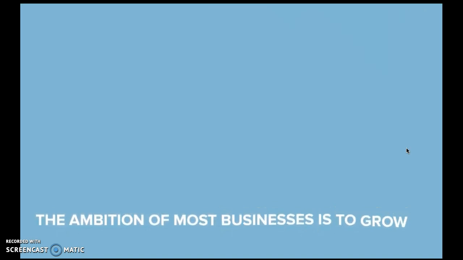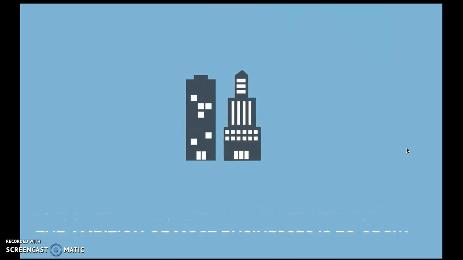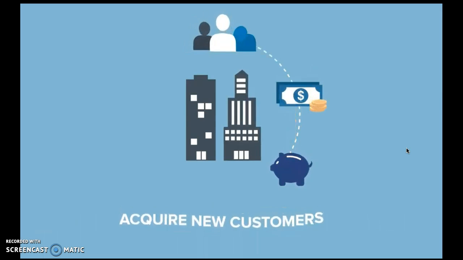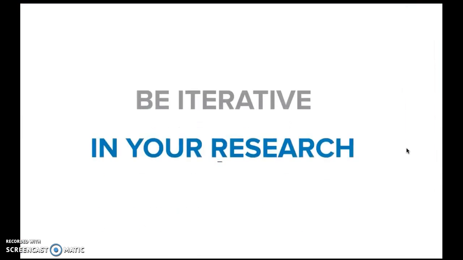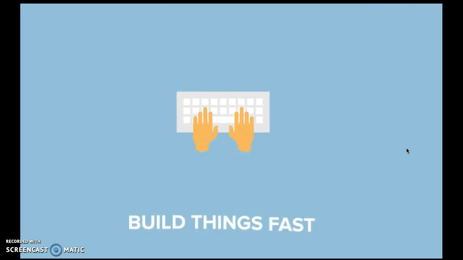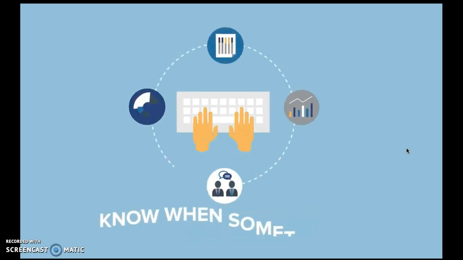The ambition of most businesses is to grow, and there are really only a couple of ways you can do it. You can raise your prices, acquire new customers, or do more business with your existing customers. I contend that number 3 is probably the easiest way to grow a business. Have an iterative process. Use Scrum technology to build things fast, to build teams that can work on things, to know when something's going to work or fail. Sometimes go out and buy some inexpensive advertising and do some things in your market, even if you haven't built the product yet, because that kind of research can be invaluable.